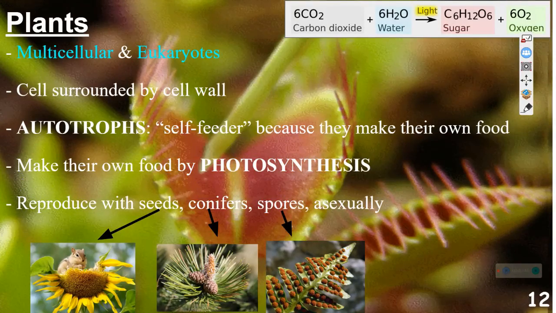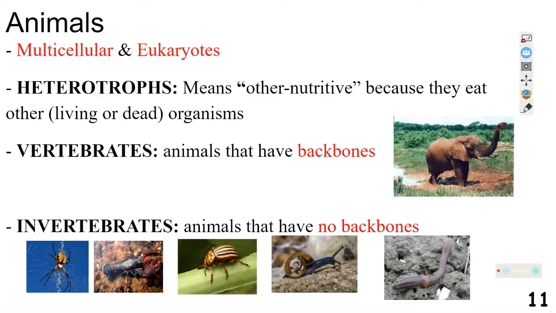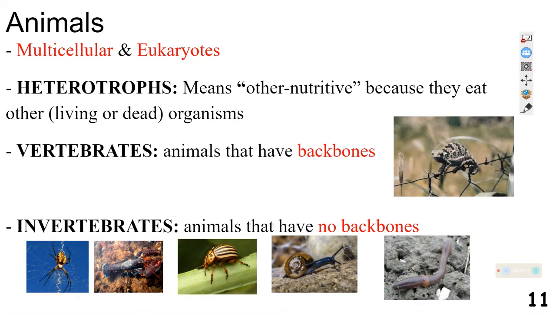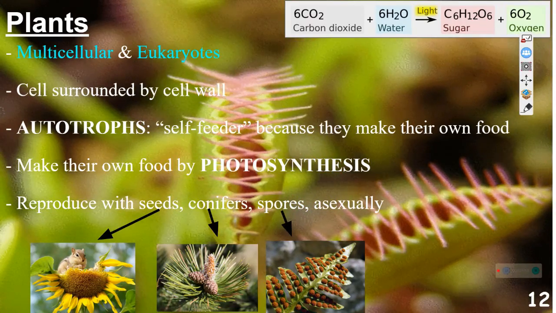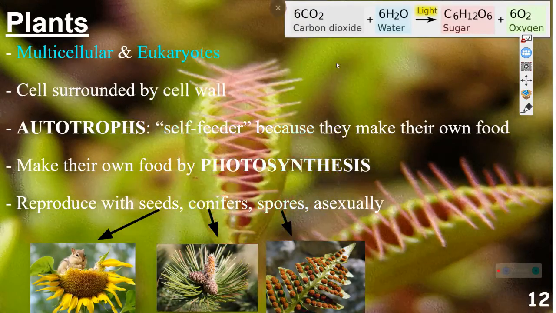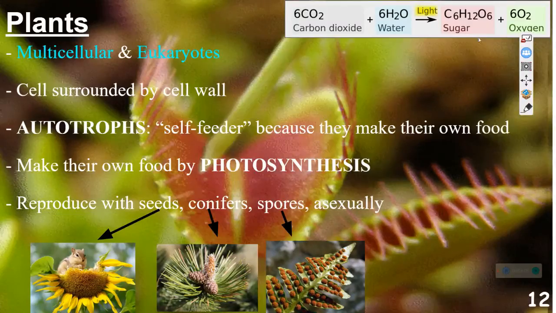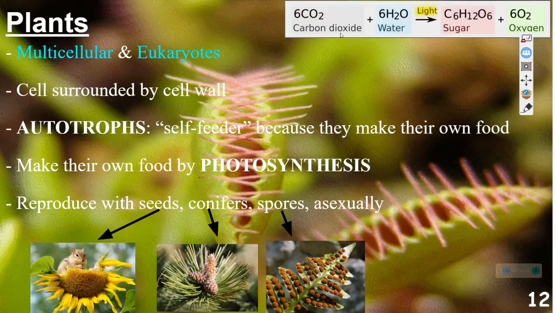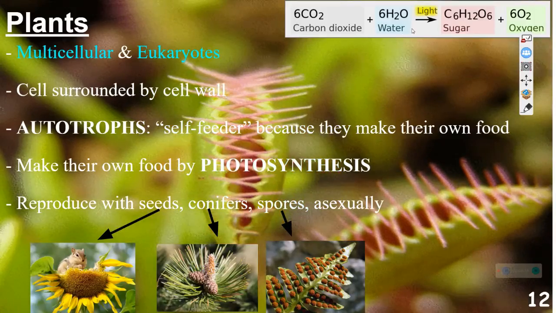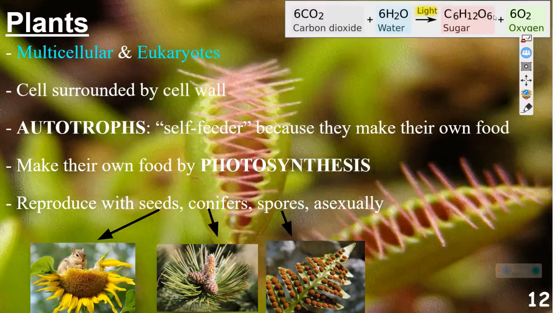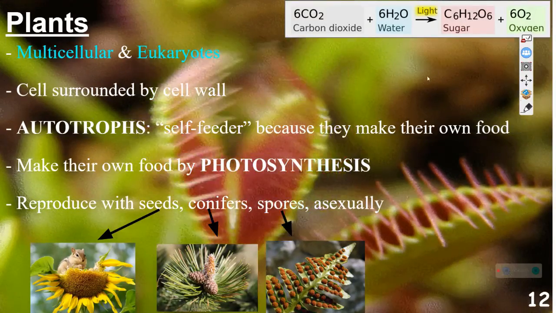Now, plants are autotrophs. So heterotrophs mean other nutritive because they're eating other organisms. They have to eat something else to get their nutrients. Plants, on the other hand, are autotrophs, meaning they self-feed, or they make their own food, and they do so through photosynthesis. And if you can see my cursor moving around here, this is the equation for photosynthesis. Plants use carbon dioxide from the air and water. They combine them through a chemical reaction, and they make sugar and oxygen. We use the oxygen to breathe, but that sugar is where they get their energy from.